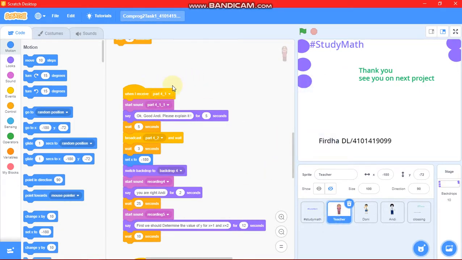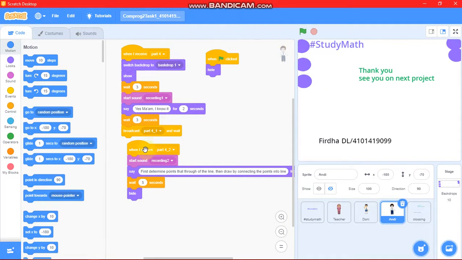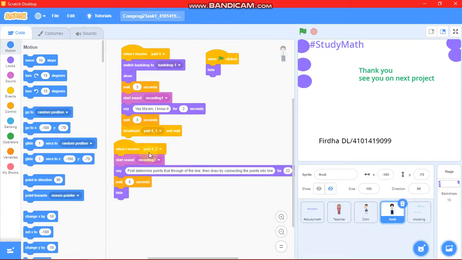Then the second sprite will receive this message and do this block, start sound, and say this message also. Then this sprite will broadcast this message, and it will be received by this sprite. Okay, after the sprite receives this message part 4.2, it starts sound for recording 2, and then says this message and waits, and the rest will be hidden again.